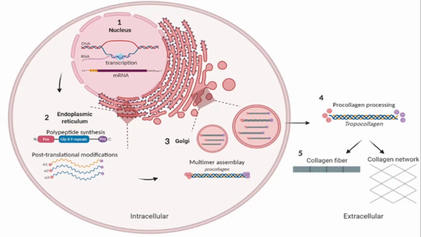Number one, hydroxylation. Collagen has a specific sequence of amino acids as glycine-X-Y, as you can see in this diagram. Here X may be proline or lysine, and Y is also initially proline and lysine, which undergo hydroxylation.